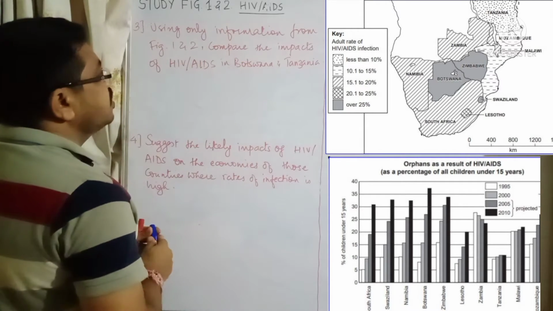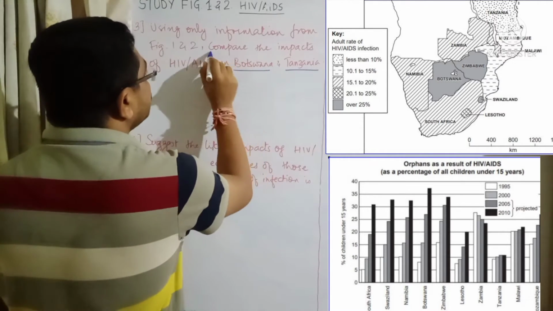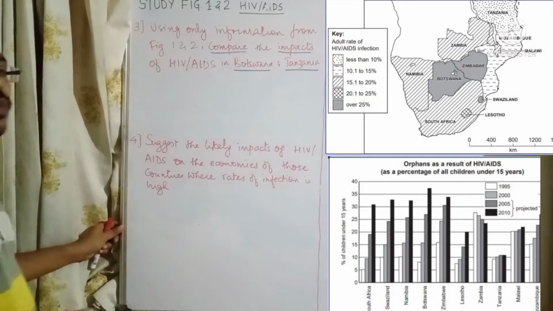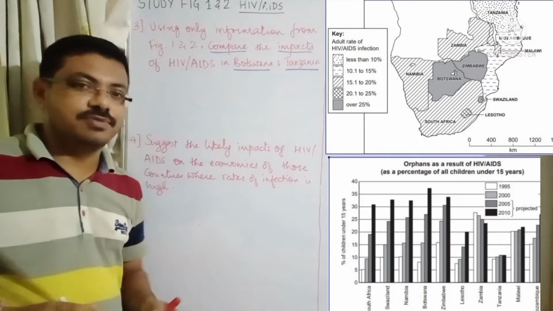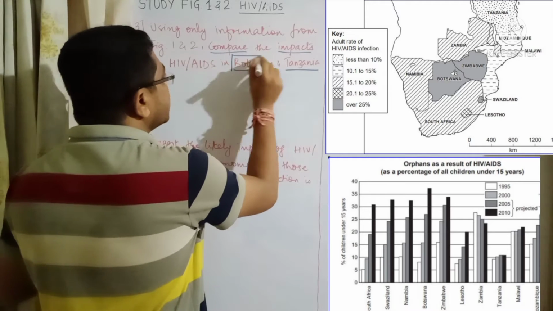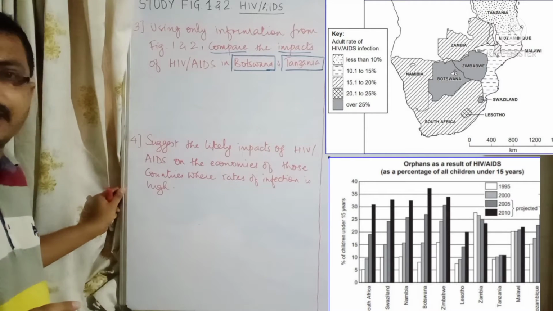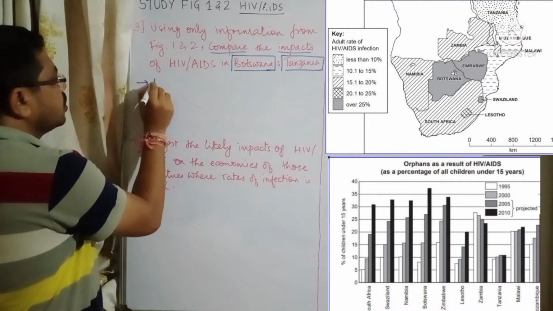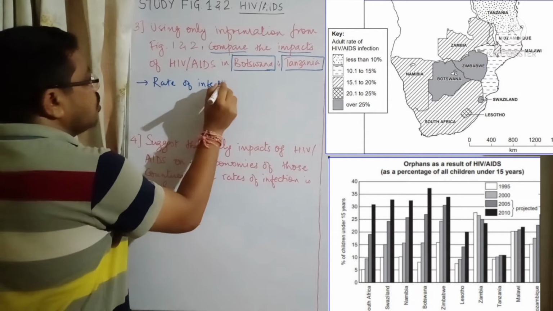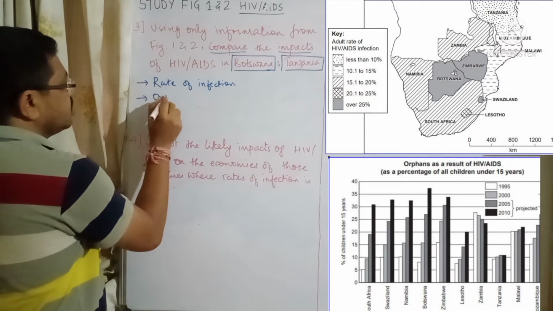Compare the impacts of HIV/AIDS in Botswana and Swaziland. What you have to do? You have to compare the impact. If you look at the image, there are 10 countries given, right? But we don't need to look at all those 10 countries. We have to just look at these 2 countries, Botswana and Tanzania. Now, the first image is about the infection. So first of all, look at image number 1. There is given the rate of infection, right? The second image is about the orphans.